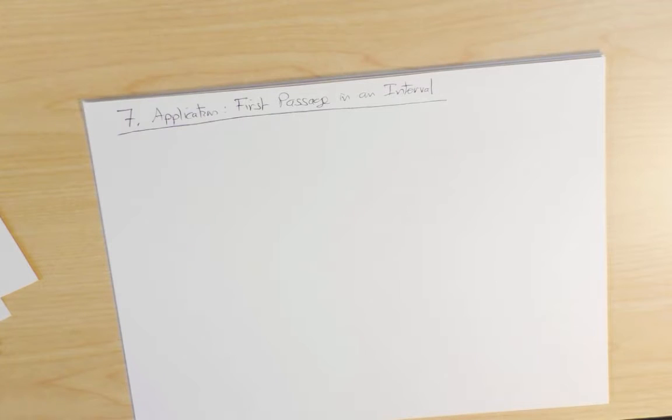I'd like to now give a very simple application of first passage ideas to the problem of first passage in an interval. Instead of formulating this problem as an abstract random walk problem, let's think of it as a simple gambling problem. We start out with a total of L coins, and I have X of them, and you have L minus X of them.